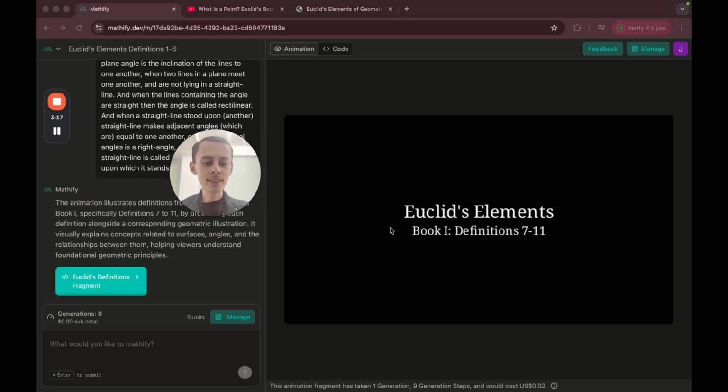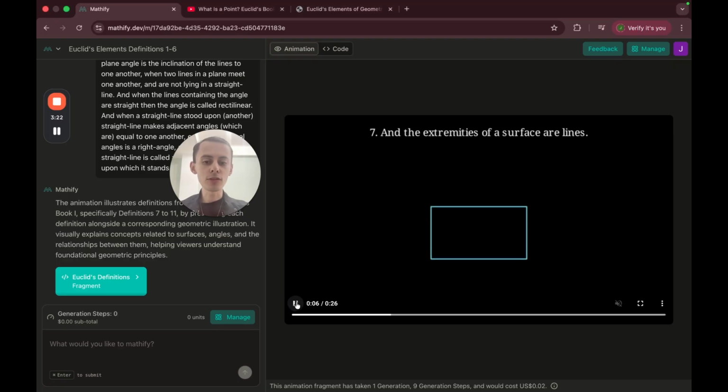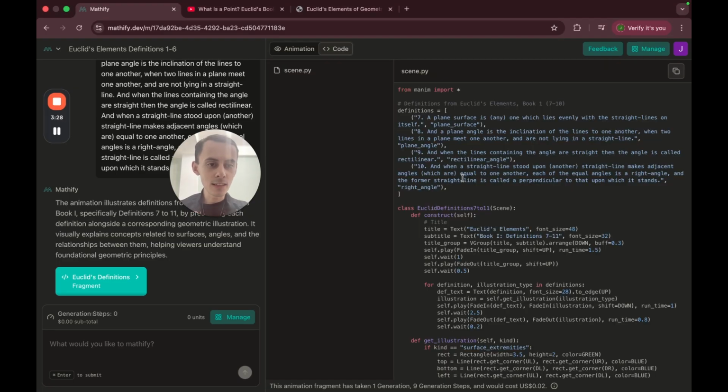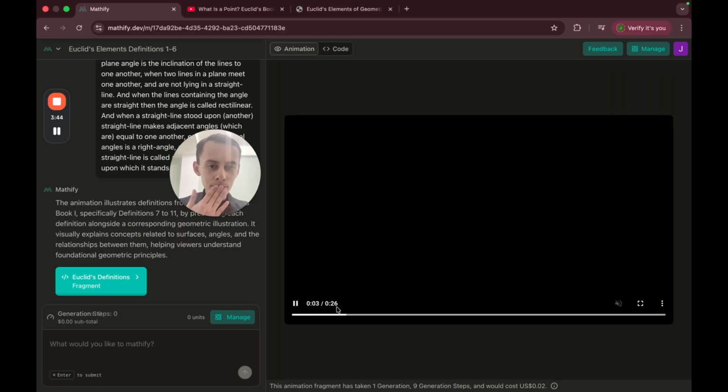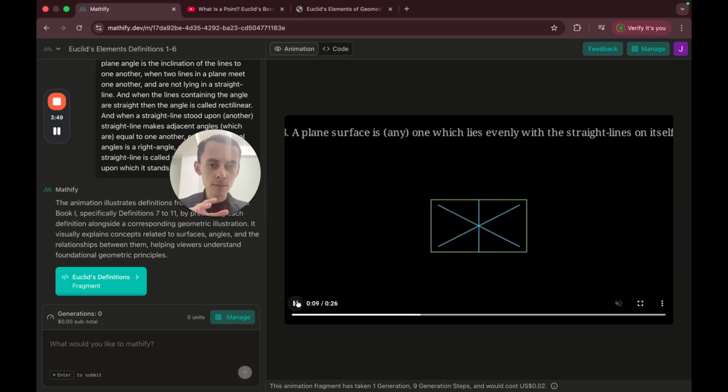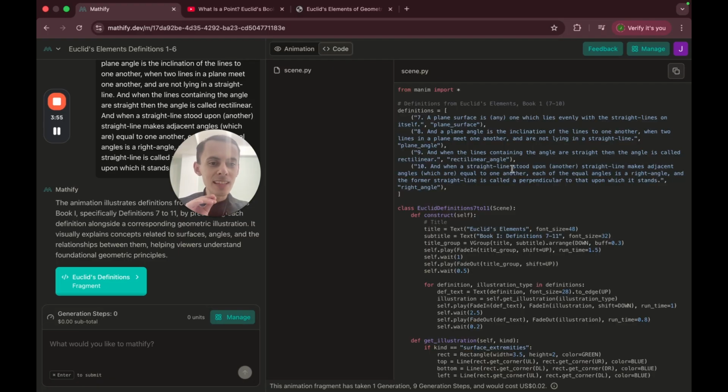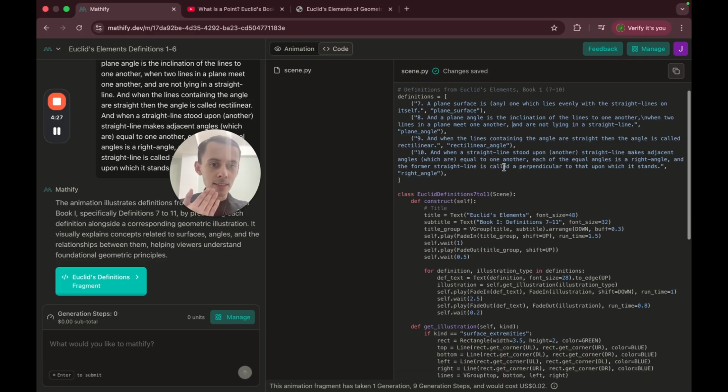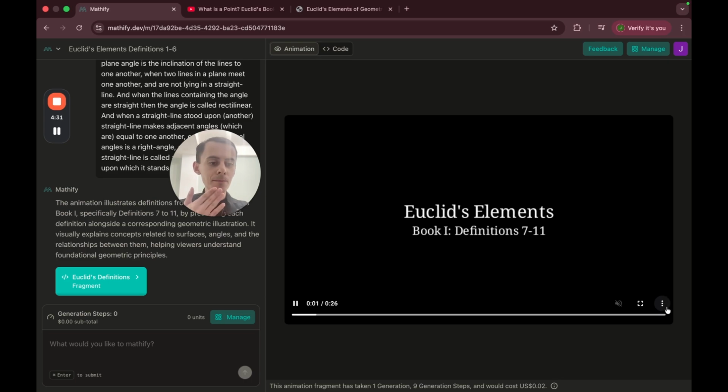Now, the issue on animation is that some of them, as you saw, are too long. So let's see. 7 is fine. 8 is a problem. 8 is super long. So I'm wondering what I could do. An angle is the inclination of the lines to one another. Would be great if I could just add a line break there. Will that work? A plane angle is the inclination to one another of two lines in a plane which meet one another and are not lying in a straight line. Okay, so let's see how it goes with that one.